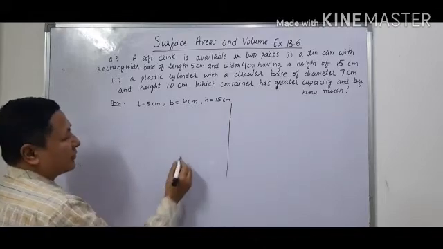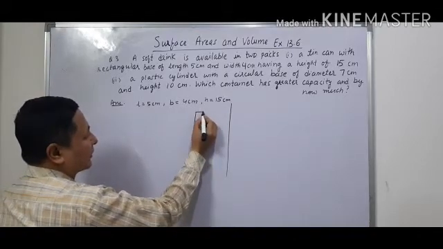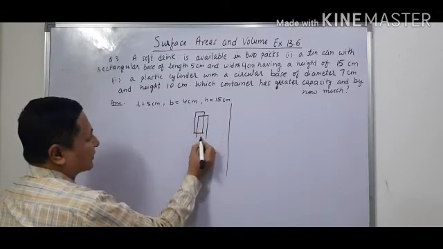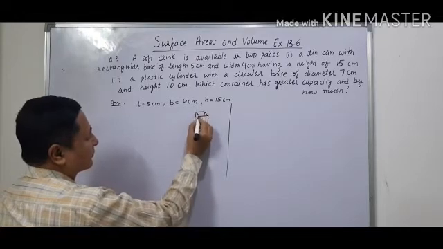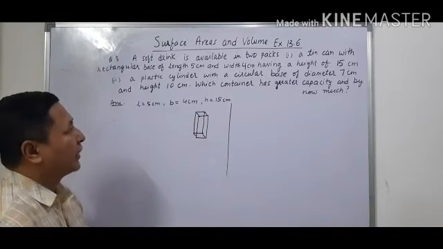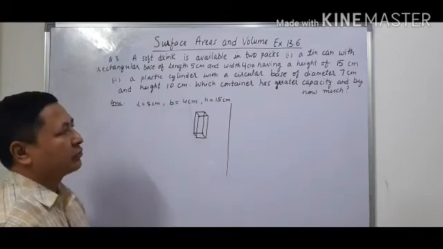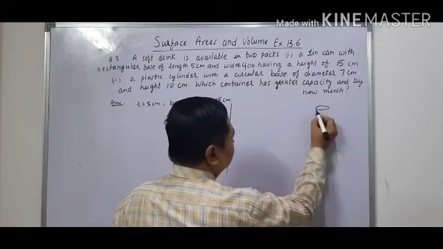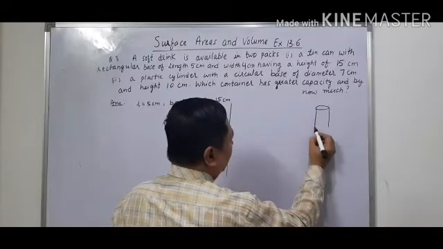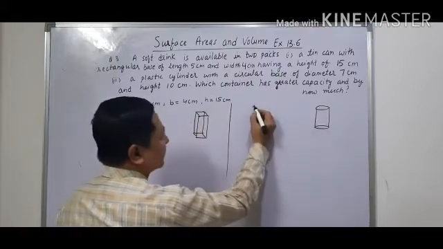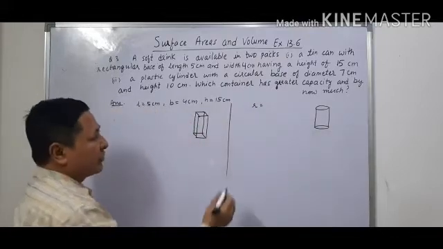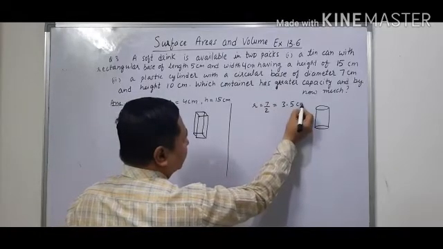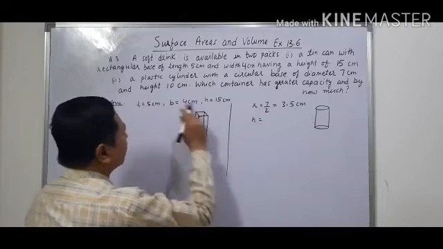A rectangular tin can means a cuboid. So I am making a cuboid here, you can see. This is available in this type of pack. So we have to find the volume. And the second one, a plastic cylinder with a circular base of diameter 7 cm, that is in this type of can. Here the diameter is given as 7 cm, so the radius will become 7 upon 2, that is 3.5 cm, and the height is given as 10 cm.